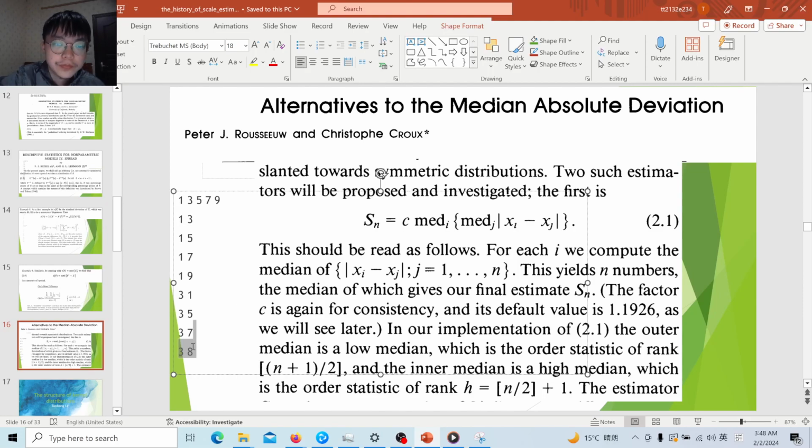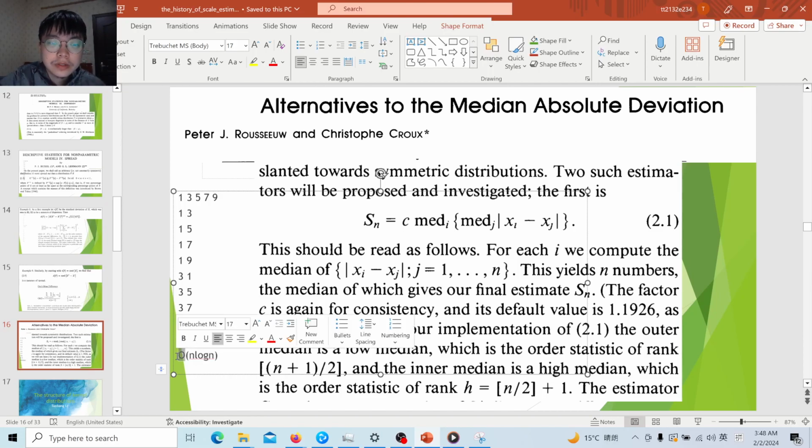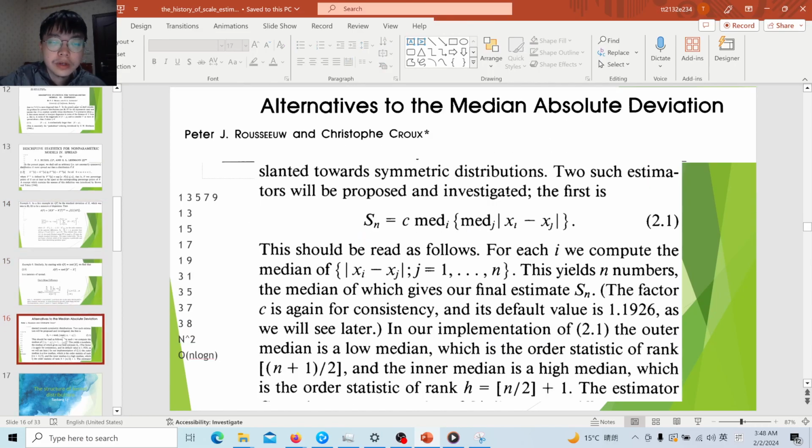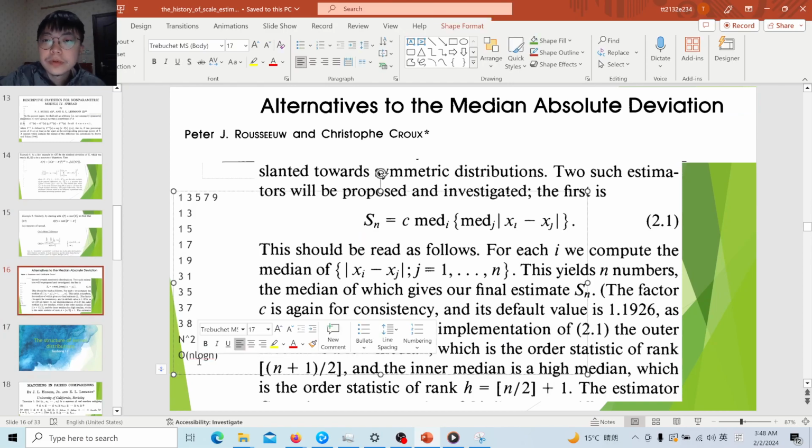This is their method. Although it seems that the time complexity is n squared, they suggested an algorithm whose time complexity is n log n. And that means this method is not only statistically efficient, with a similar efficiency to the median of pairwise differences, but it is also computationally efficient.